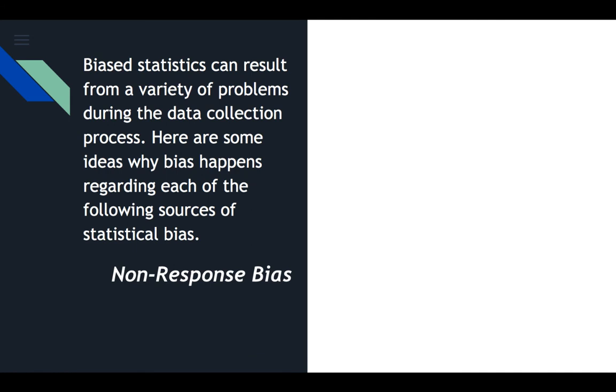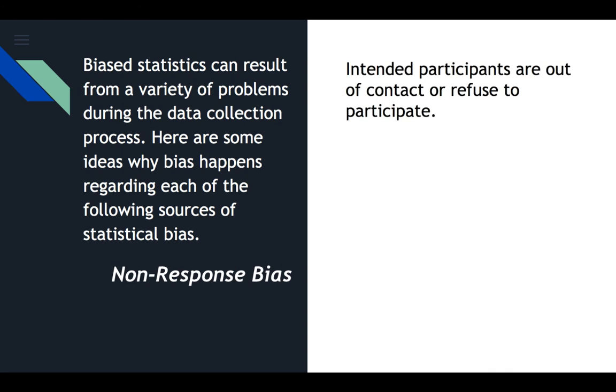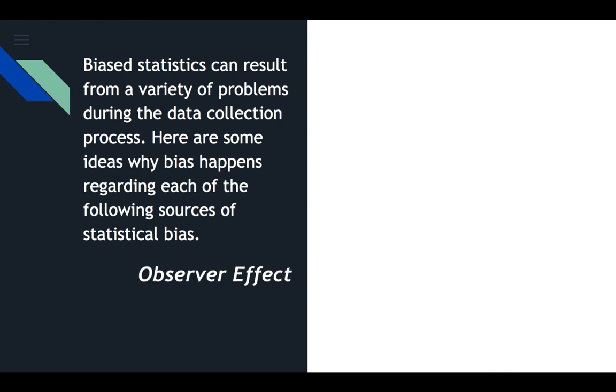Non-response bias. Now, this is the exact opposite. This is people that just don't do the survey. Intended participants are out of contact or refuse to participate. Observer effect. Now, this is a strange one.